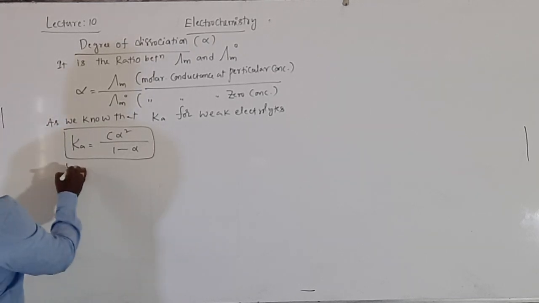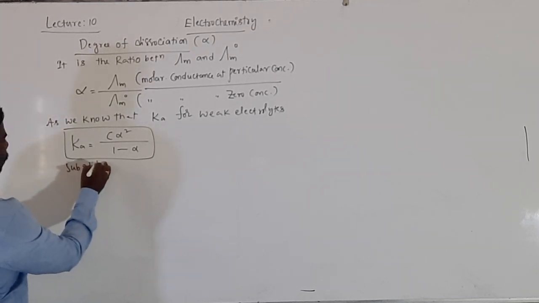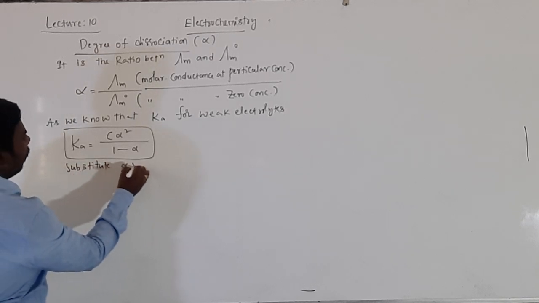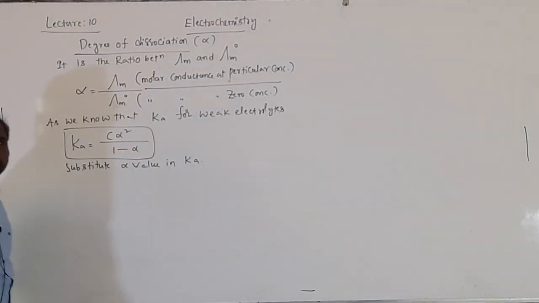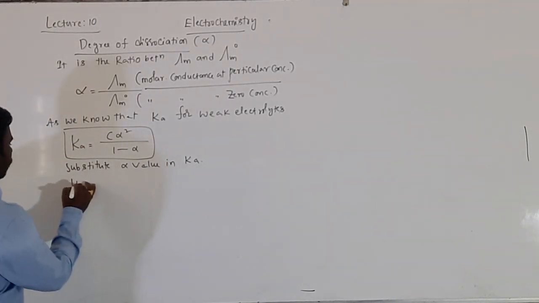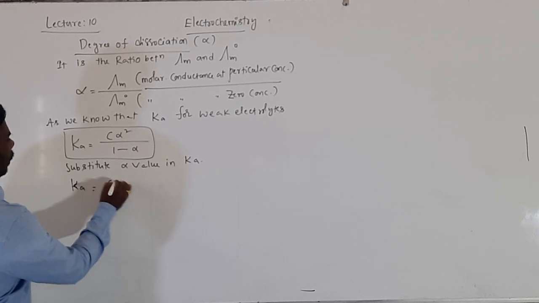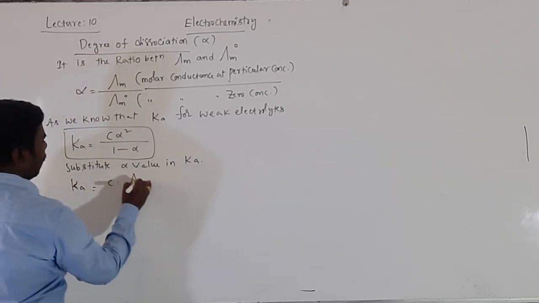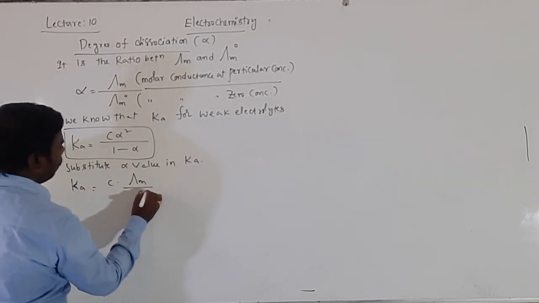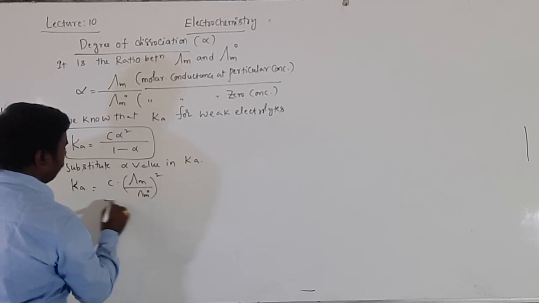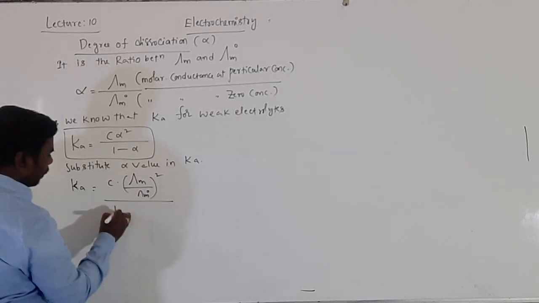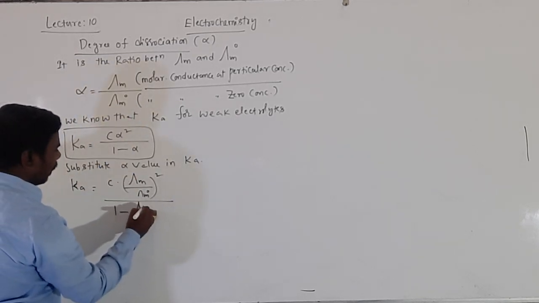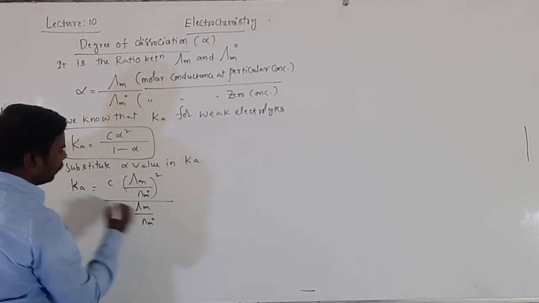Substitute the alpha value in the Ka formula. Then Ka is equal to C into alpha, meaning lambda m by lambda m naught, square, by 1 minus alpha, meaning lambda m by lambda m naught.